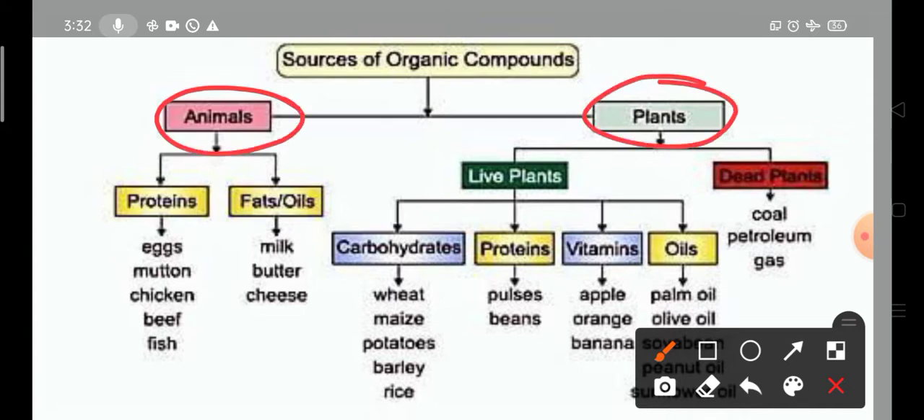Okay, and from animals we get proteins, fats or oils. In proteins we have eggs, fishes, chicken, all these contain protein and these are organic. Then from living things you get fats and oils, from milk, butter, cheese. From plants you get carbohydrates like wheat, maize, potatoes, barley, rice. Pulses and beans contain proteins. Apple and orange, all these plants contain vitamins. And oils, palm oil, olive oil, whatever oil you have.